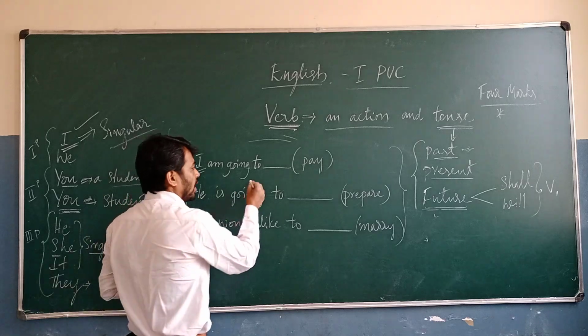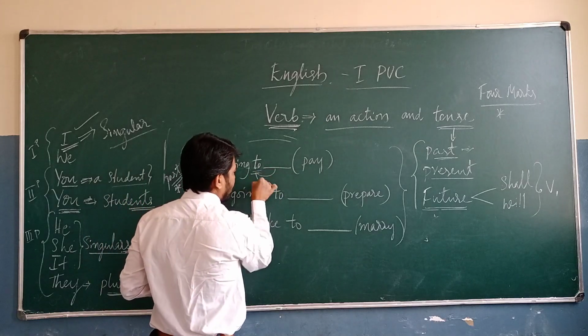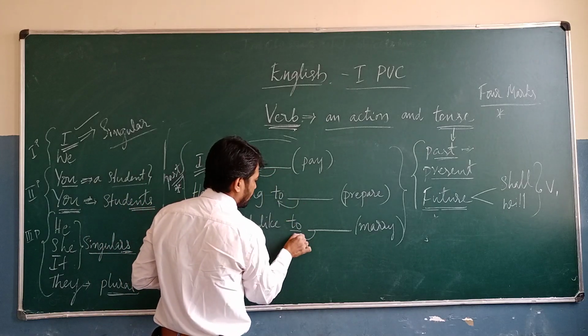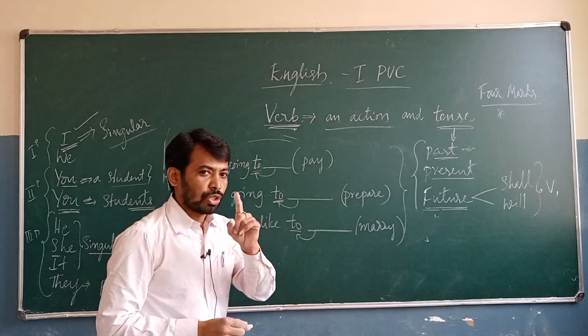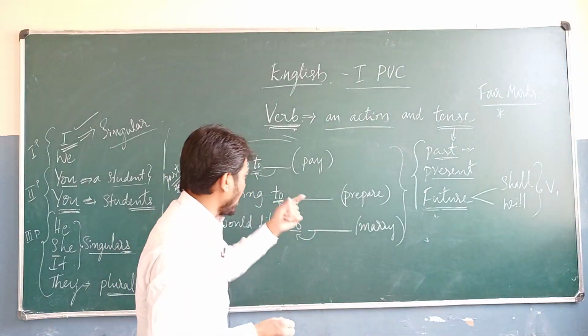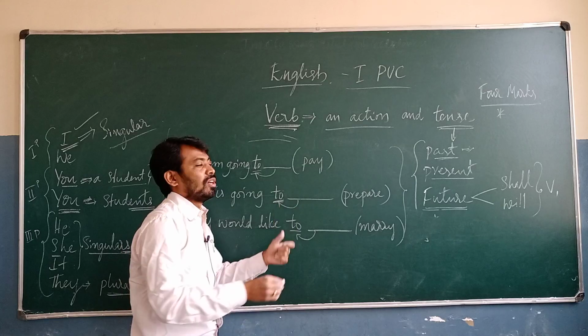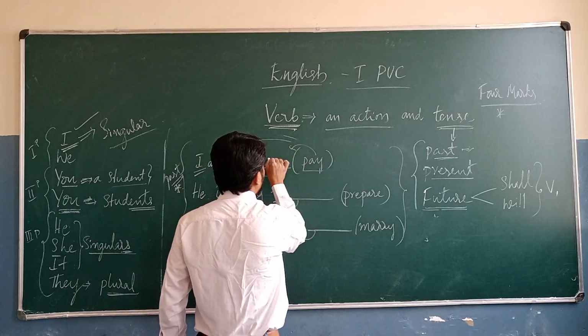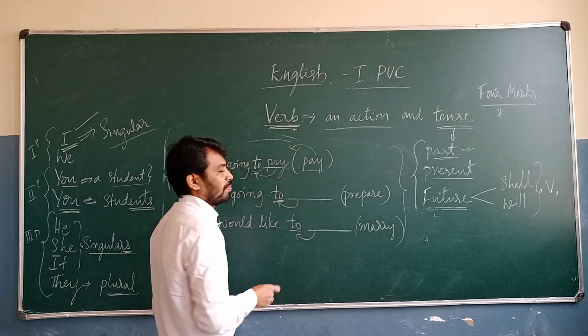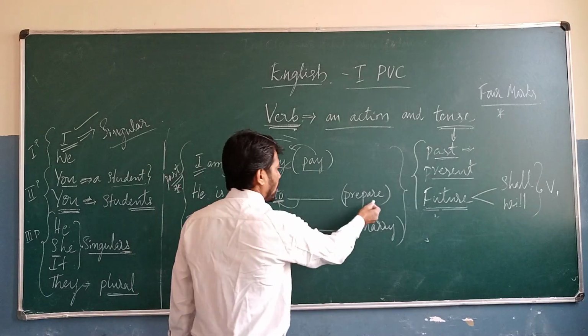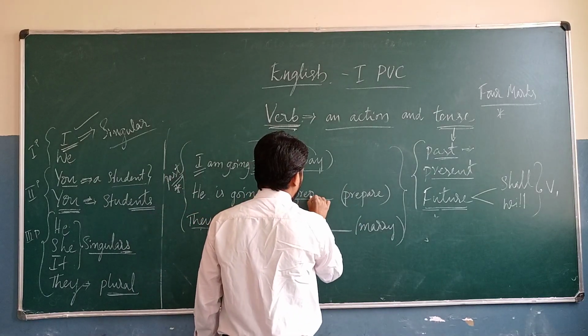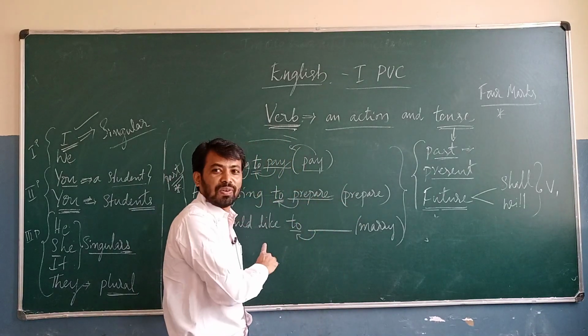Last one. If there is "to" before the dash, at that time we are going to write what is in the bracket. We will write the same thing. Prepare, we will write prepare. Don't change that one.